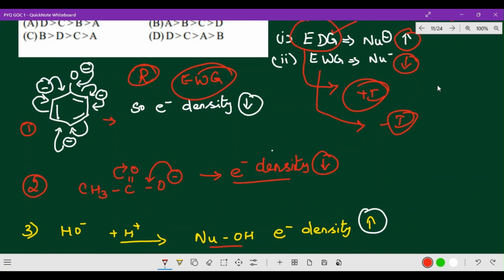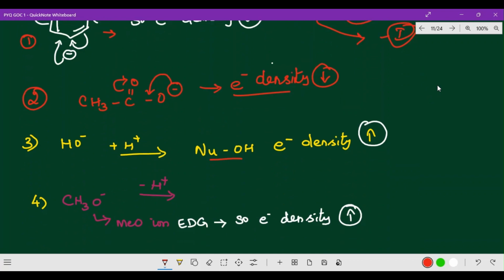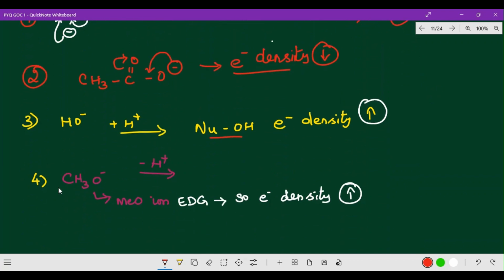And the next one, CH3O minus, the methoxide ion. Always when we talk about electron donating group and electron withdrawing group, the methyl group is actually an electron donating group. So with an electron donating group, nucleophilicity will be increasing, and electron density also will be increasing.